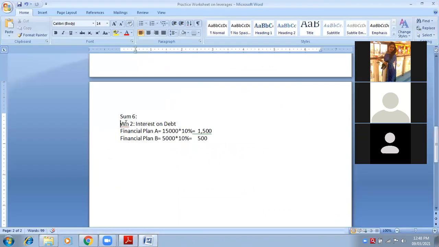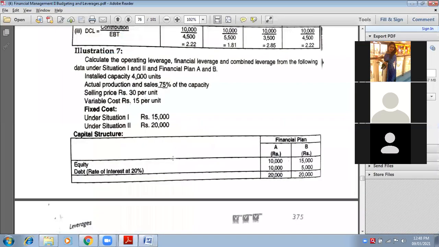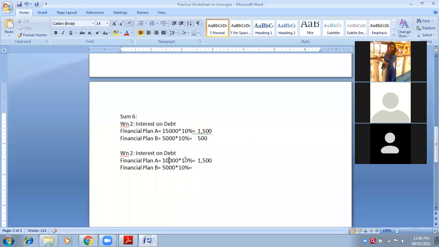So here you will write 10,000 in financial plan A. And what is the rate of interest on debt? 20%. So 10,000 into 20 percent will be 2,000. Very good.